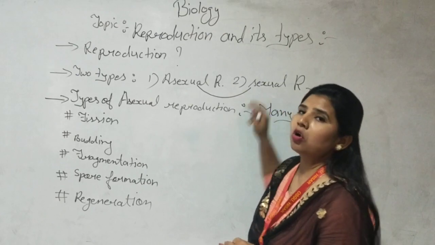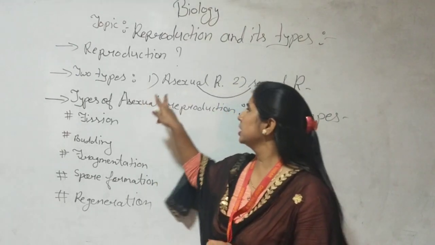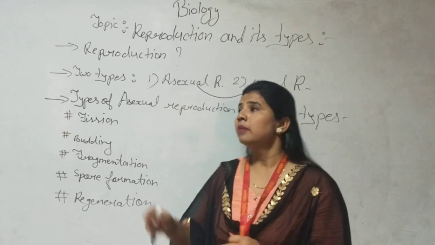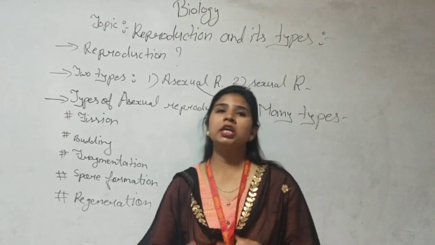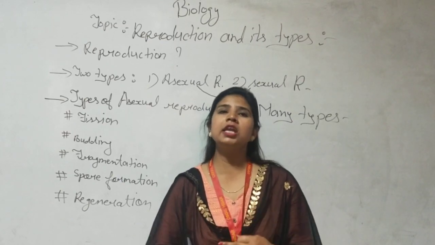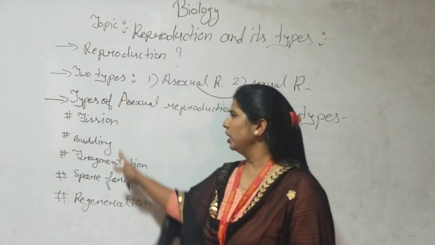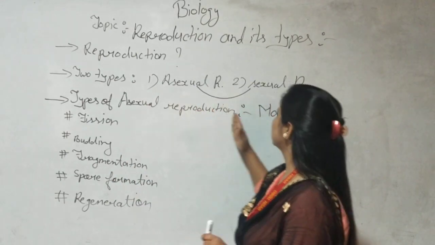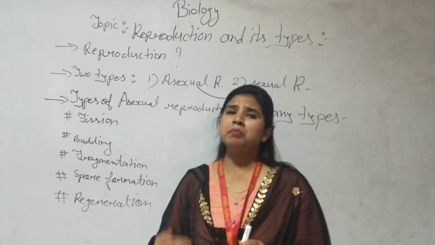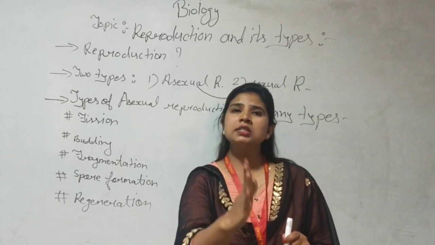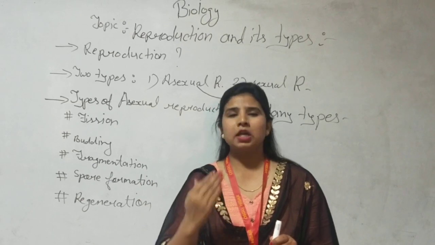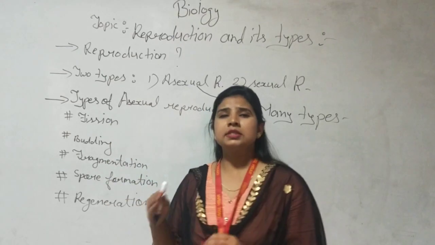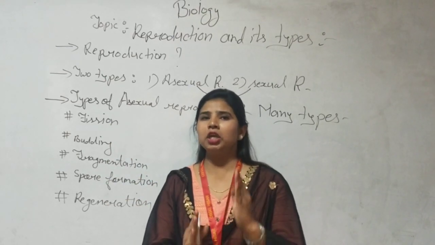Sexual reproduction is always complicated, because asexual plants or animals are simple types, but sexual ones have complicated bodies, meaning they develop a fully complex body. So today we are going to understand their further types. Asexual reproduction also has many types. If you categorize the plants or animals that reproduce through the asexual method, they are also separated out. Some of the main types I have written today, so you can understand.